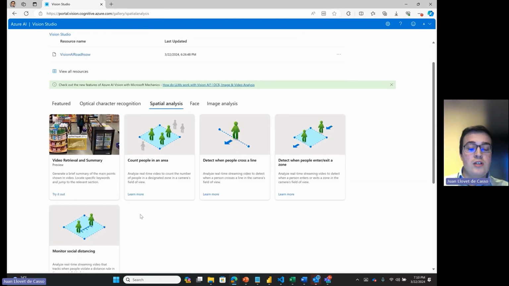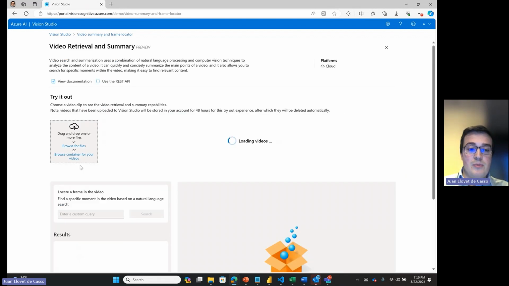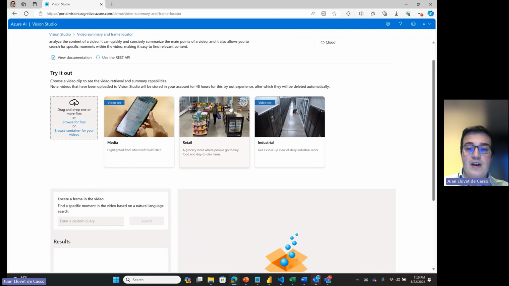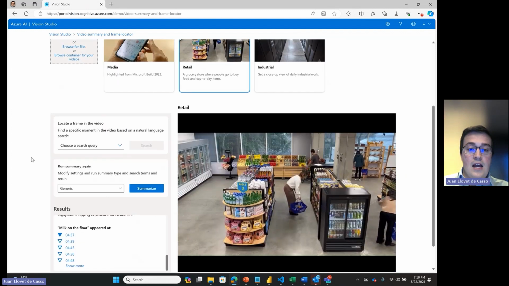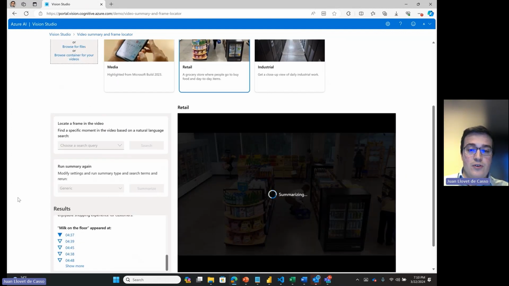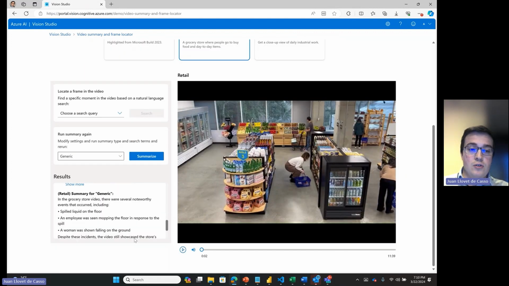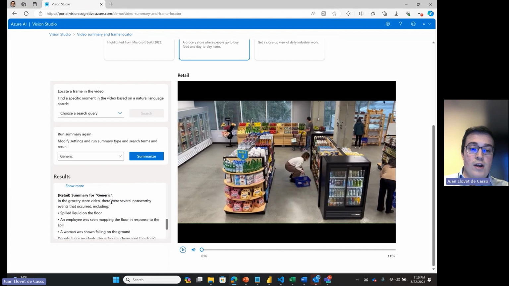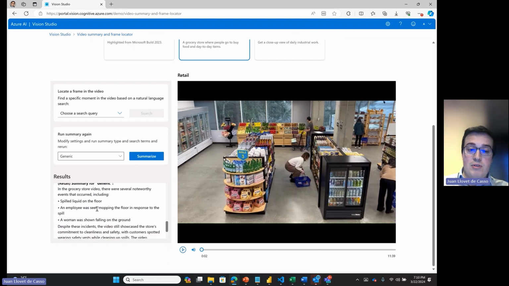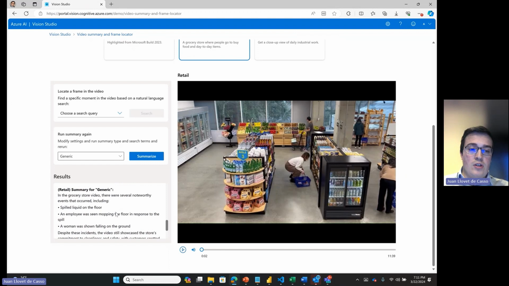And one last feature that is still in preview, but it is very impressive, is video retrieval and summary. In this case, you can provide a video to the model, and the model will summarize the video for you over the whole running time of the video. It will tell you, for example, what noteworthy events occur in the video. Someone spilled liquid, an employee mopped the floor after, and then a woman fell on the ground, for example. These are noteworthy moments according to the model.